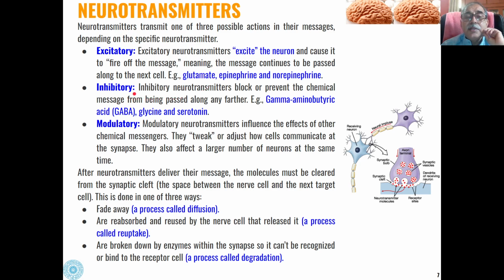Then inhibitory neurotransmitters are those which will block or prevent the chemical message from being passed from one nerve cell to the other nerve cell.